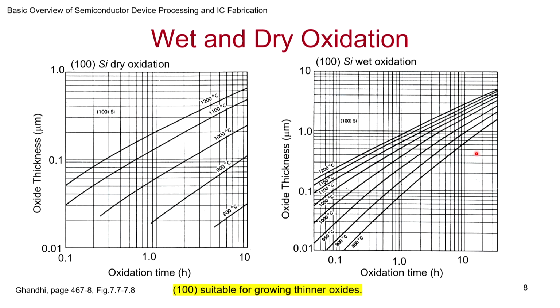This is the plot that I'm showing for the 100 wafer. Okay, and clearly the thicknesses are lower than that.